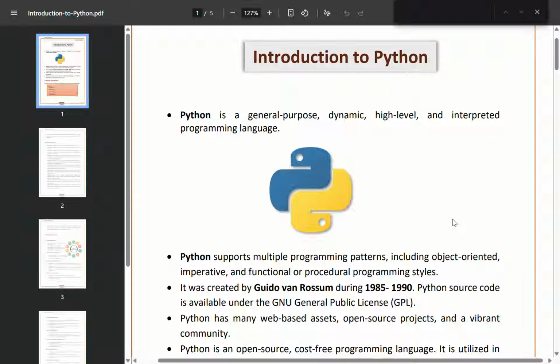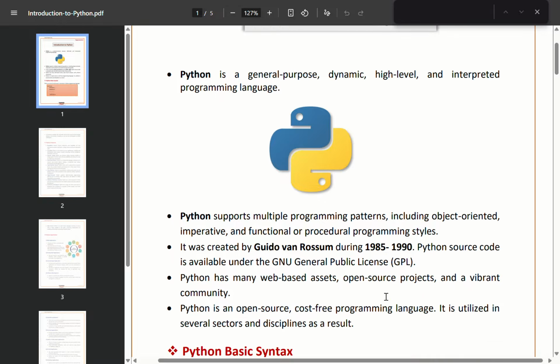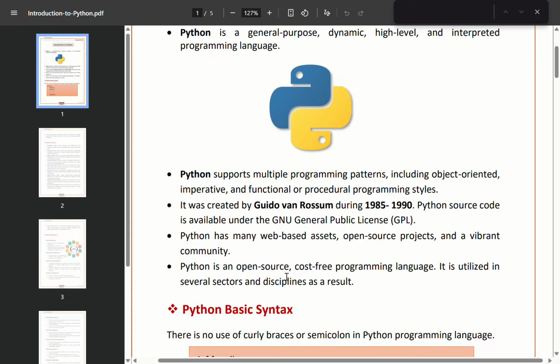Python is a dynamic language, which means you do not need to define the data type of a variable in advance. The language automatically understands the type while the program is running. This makes development faster and more flexible. Next, Python is also an interpreted language. That means the code is executed line by line without a separate compilation process. Because of this, errors are easy to find and debugging becomes faster.